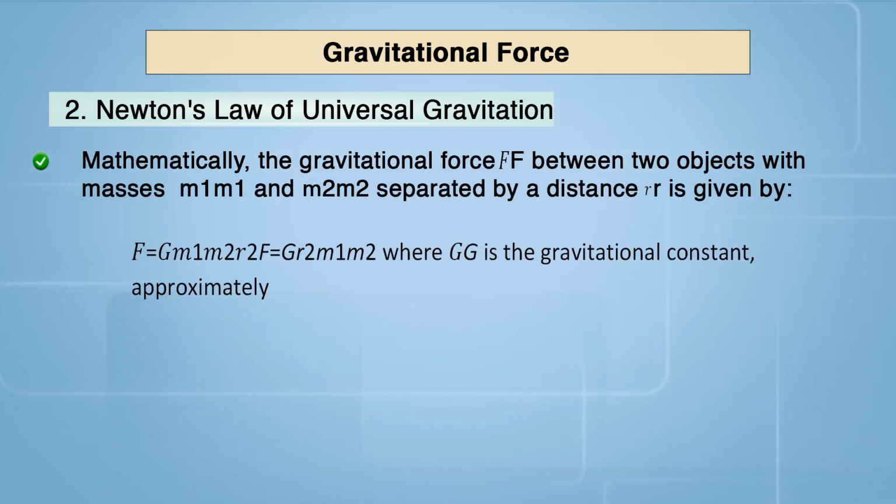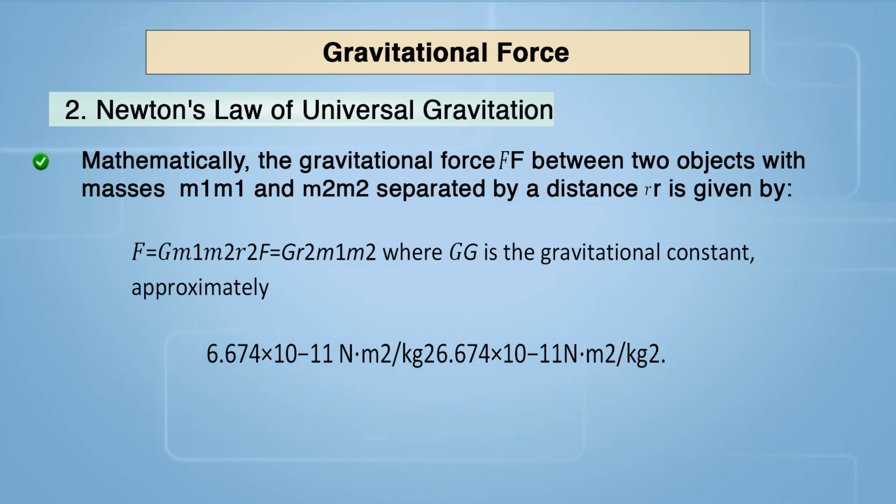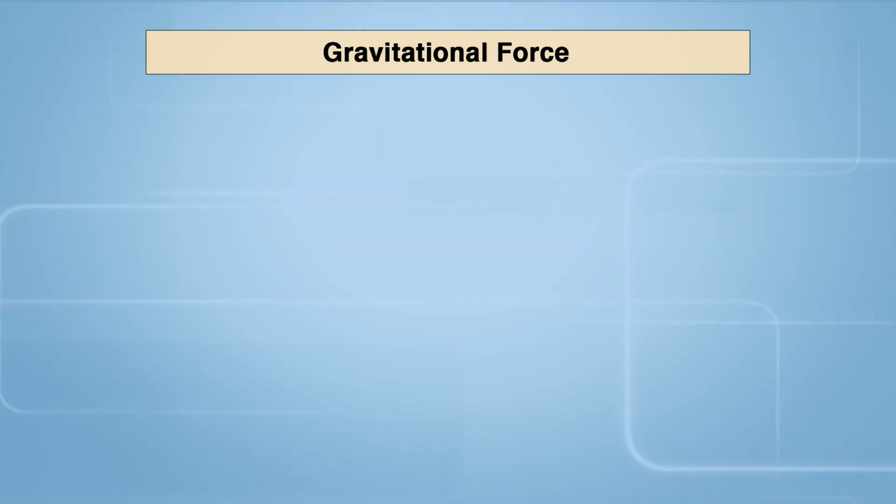Mathematically, we can represent this with the formula presented here. F is equal to G m1 m2 divided by r squared. The gravitational constant G has a value of 6.67 times 10 raised to the power minus 11 Newton meter squared per kilogram squared. Characteristics of the gravitational force.